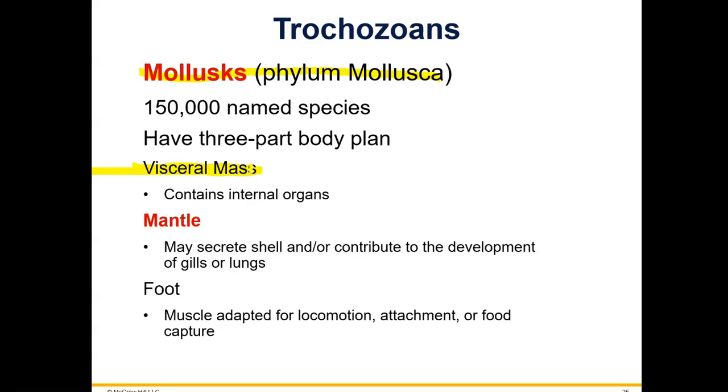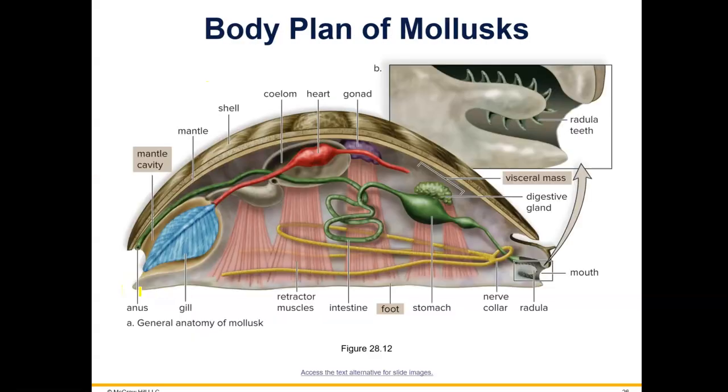So they have a visceral mass, and we're going to start to see body organs, like primitive kidneys and a primitive stomach, that kind of thing. They have a mantle, which can secrete the shell, and then it may not. Some have a shell and some don't. And then they have a muscular foot.